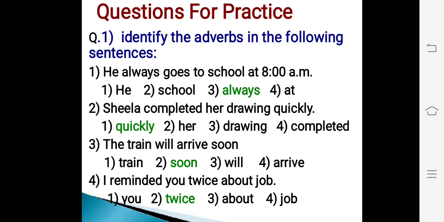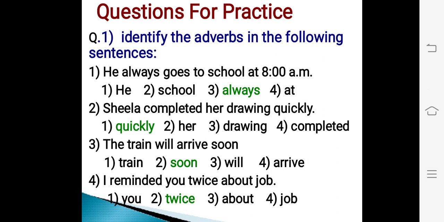Next sentence. Sheila completed her drawing quickly. And options are quickly, her, drawing, completed. Out of these four options, option number 1, that is quickly, is an adverb used in the sentence. Hence, the correct answer is option number 1. Next sentence. The train will arrive soon. Options are train, soon, will, arrive. Out of these four options, option number 2, that is soon, is an adverb used in the sentence. Hence, correct answer is option number 2.